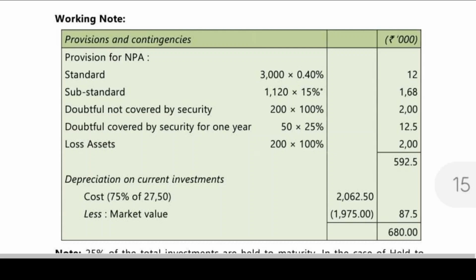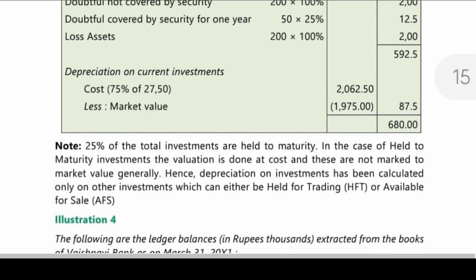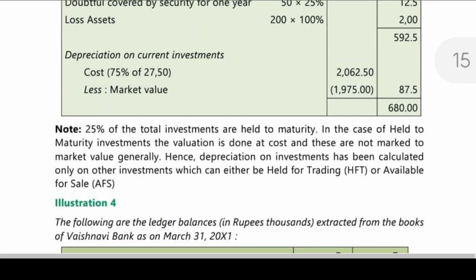And depreciation on current investment, I told you, is calculated on 75% only. That 2750, 25% is held to maturity, that will be taken at cost, and the remaining 75% is to be taken at market value against book value, that is after depreciation. 75% of 2750 is 2062.5, market value 1975. This I have already explained to you. 87.5 is the depreciation. So whatever I have told you, the same thing has been given.